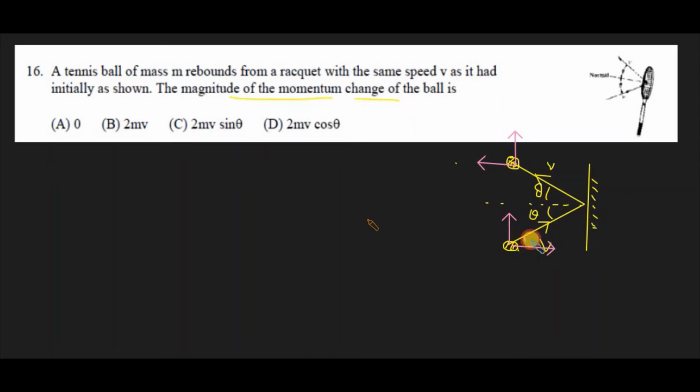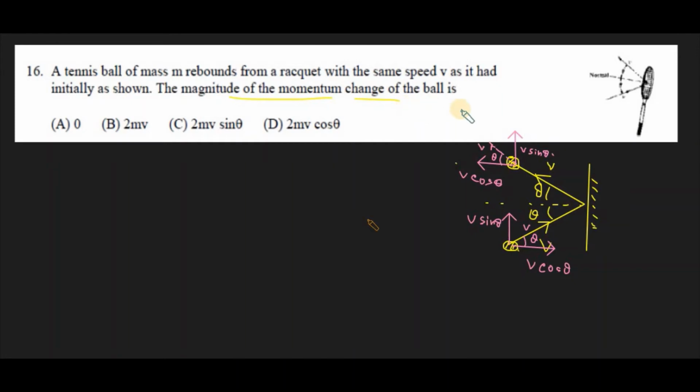This angle is theta, by the alternate angle concept, and if it is moving with velocity v, then the horizontal component would be v cosine theta, and the vertical component would be v sine theta. Similarly, here this angle is also theta, a corresponding angle, and it can be resolved into two components, v cosine theta and v sine theta. The side component making the angle with the resultant vector becomes the cosine component. This way we can easily resolve any vector.